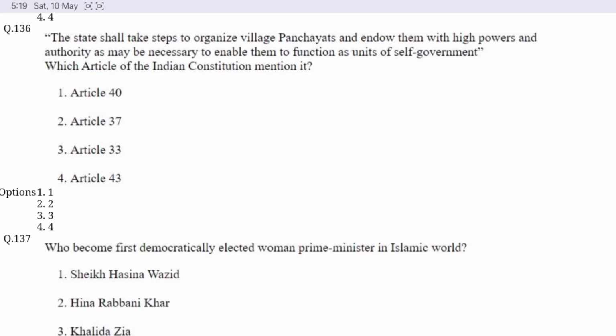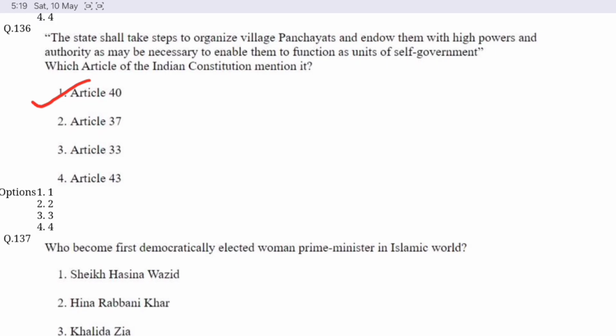Question number 136. The state shall take steps to organize village panchayats and endow them with the powers and authority as may be necessary to enable them to function as units of self-government. Which article of Indian Constitution mentions this? Option A is correct. Article 40.